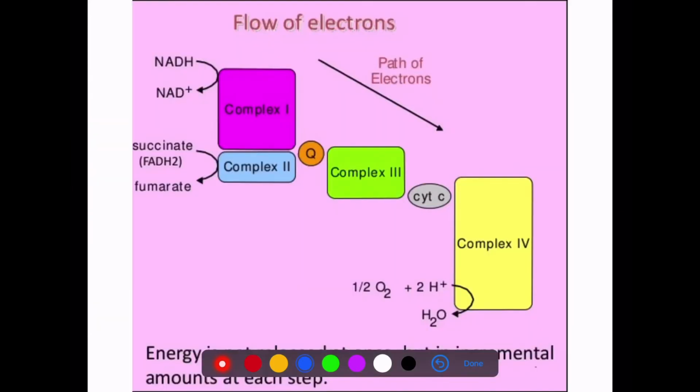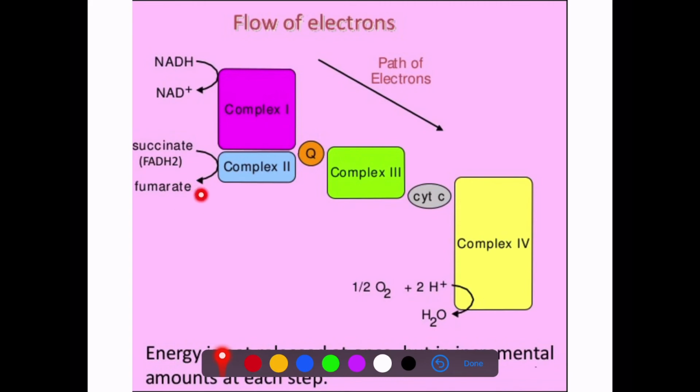So the flow of electrons is something like this: complex 1, 2 and complex 3. Complex 3 and 4 have a mobile carrier in between, that is cytochrome C, and complex 2 and 3 have Q, that is coenzyme Q. So here you can see that NADH is getting oxidized, and here succinate, that is your FADH2, is changing into fumarate, right?